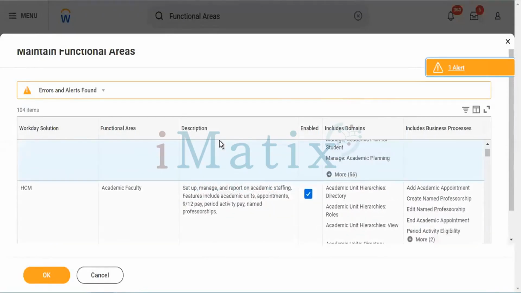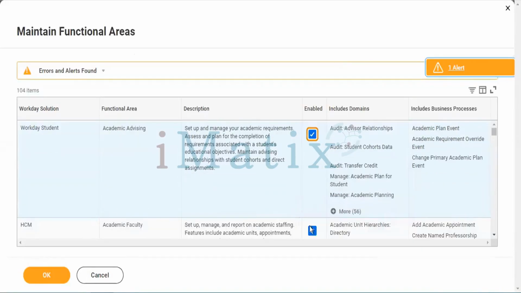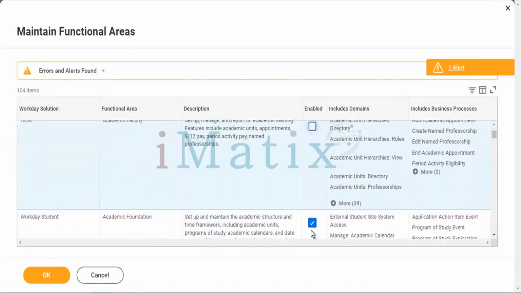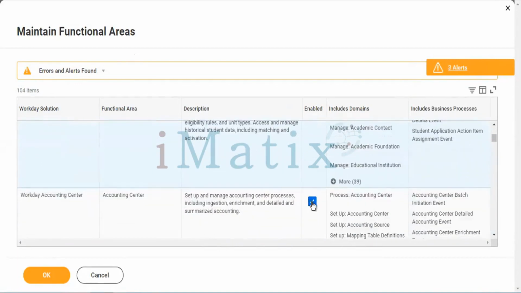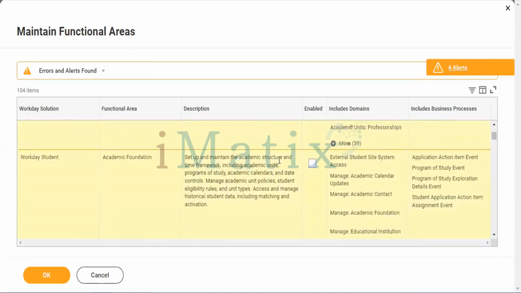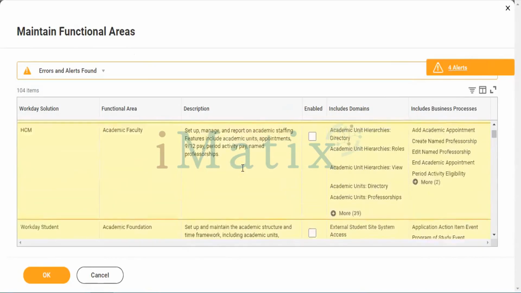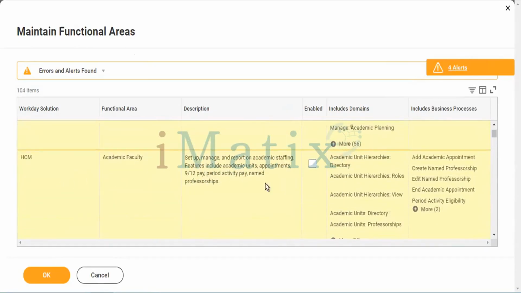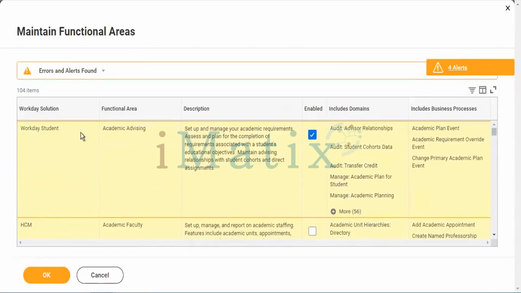Coming to the below, I'm going to make changes below HCM. I'm just removing this and removing this back to back. I'm removing 3 departments. Workday Account Center, I deactivated the security group. Workday Student, I deactivated the security group. HCM, I deactivated the security group.